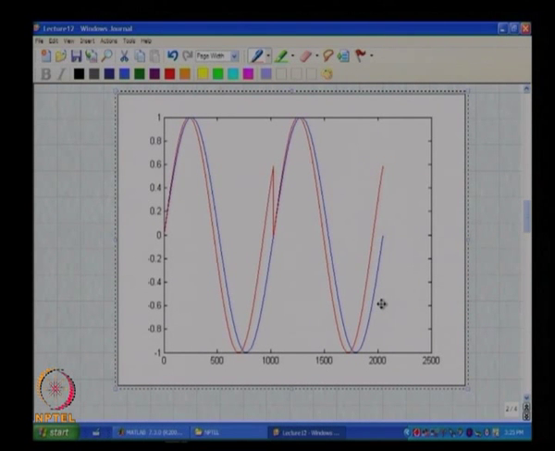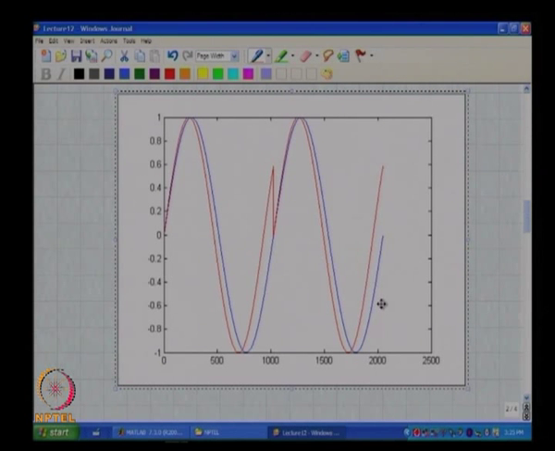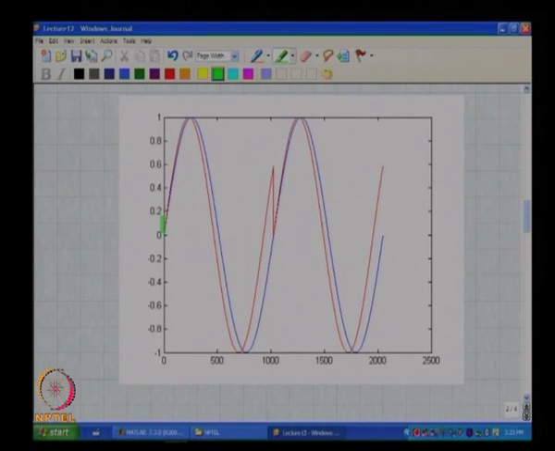So, if the input sinusoid lies exactly on a bin, correct. Please note that the discrete Fourier series, all it is doing is making a periodic extension of the sequence that you have, and computing a Fourier series of this periodic sequence, correct. Now, in other words, if the input was on a bin like the sinusoid in blue here,